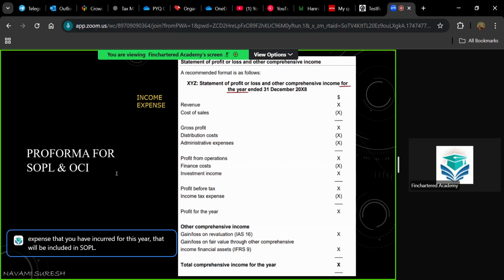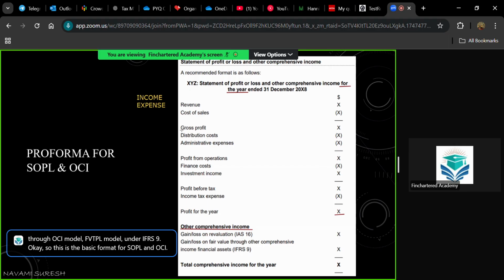And once you get the profit or loss figure, after that, you will give a new subheading, other comprehensive income. Under other comprehensive income, only 2 things will come: the gain or loss on revaluation, or the gain or loss as per the fair value through OCI model or FVTPL model under IFRS 9. Okay, so this is the basic format for SOPL and OCI.